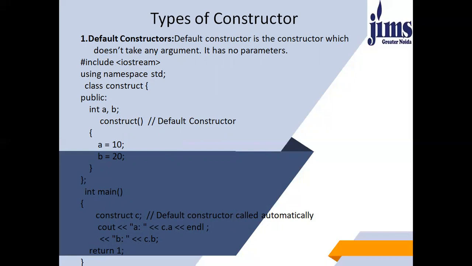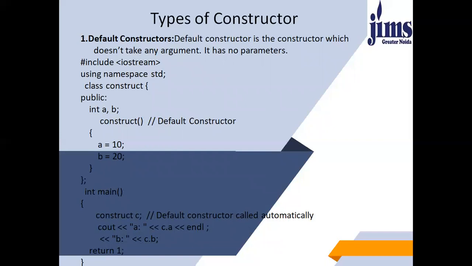As these two values are declared under the public access specifier, you can access them from outside the class as well by using the object and dot operator. As you are seeing in this code as well, cout c dot a, because it was specified under the public access specifier, we can access the attributes from outside the class.